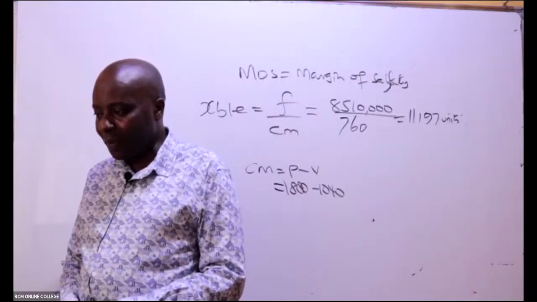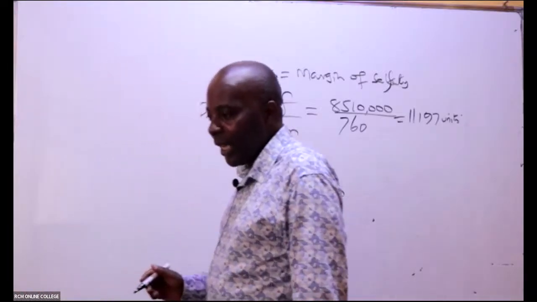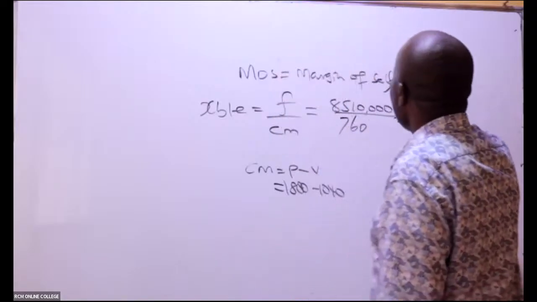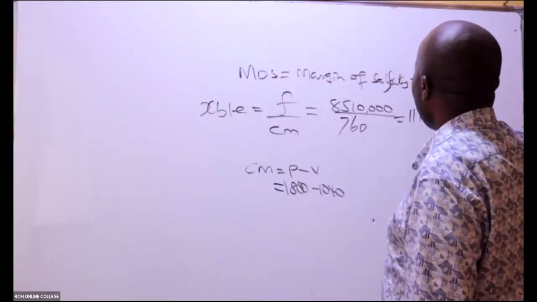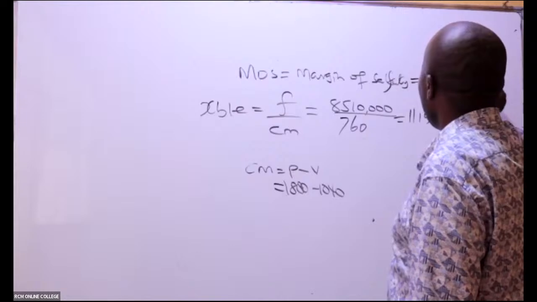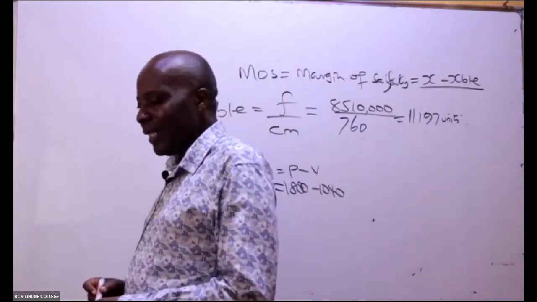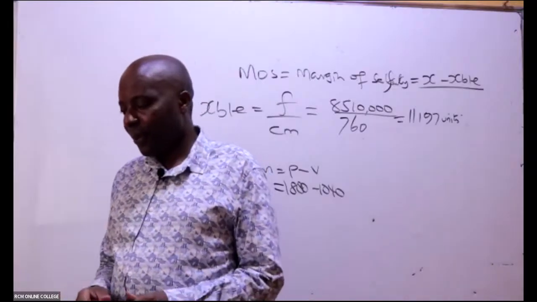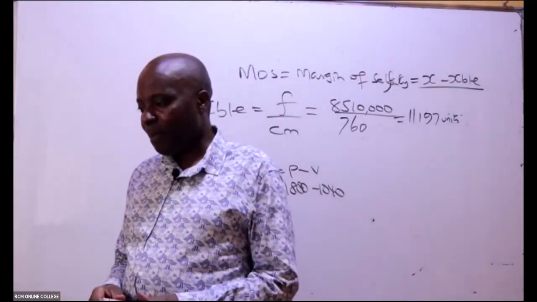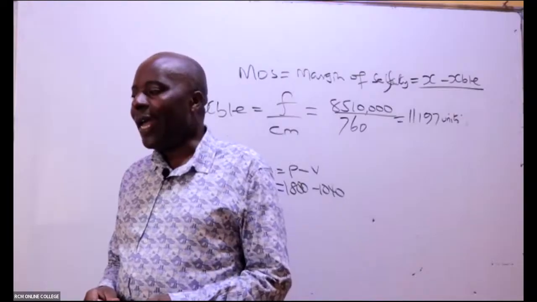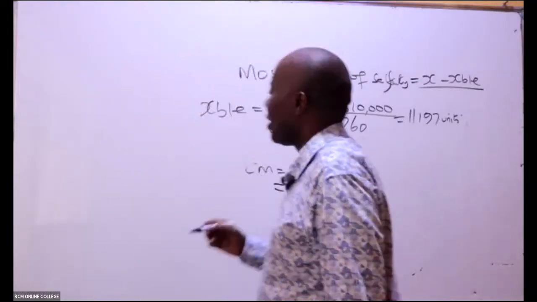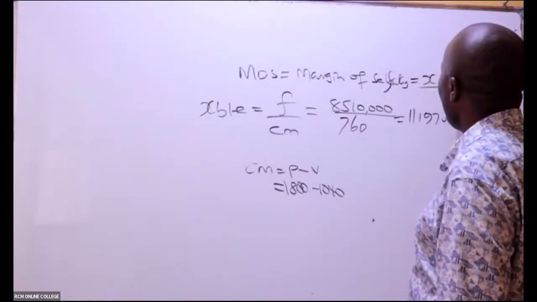X minus XBE. I like that. But they want it in form of percentage, so it will be X minus XBE over what? Over expected sales, which is X.